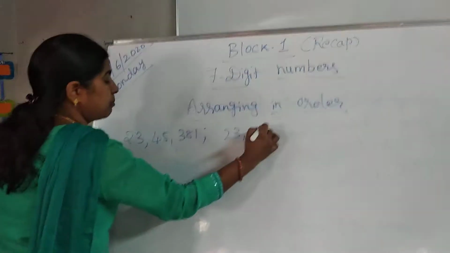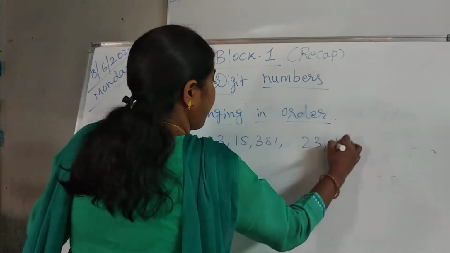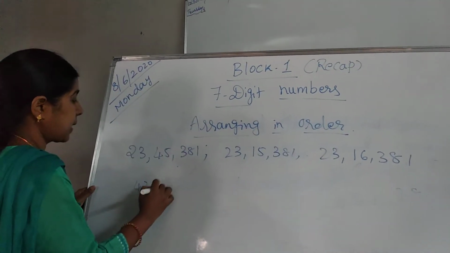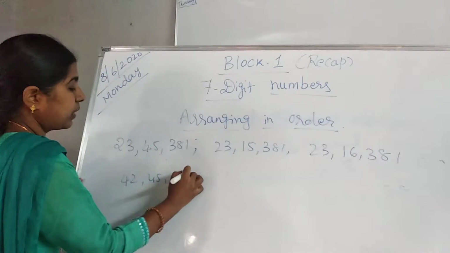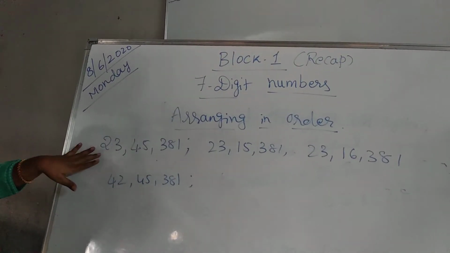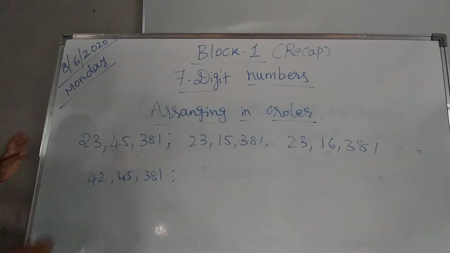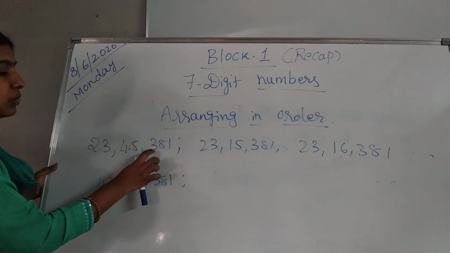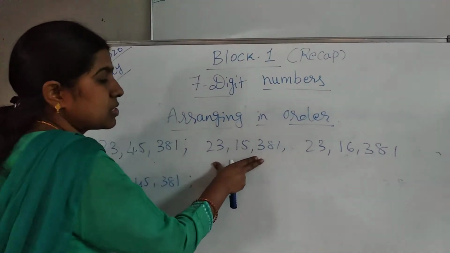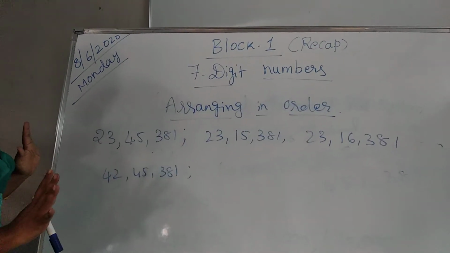Once check these numbers. First of all, check whether all the numbers have the same number of digits or not. 1, 2, 3, 4, 5, 6, 7. This is a 7-digit number. This is also a 7-digit number, 7-digit number, 7-digit number. So everyone clear with this.